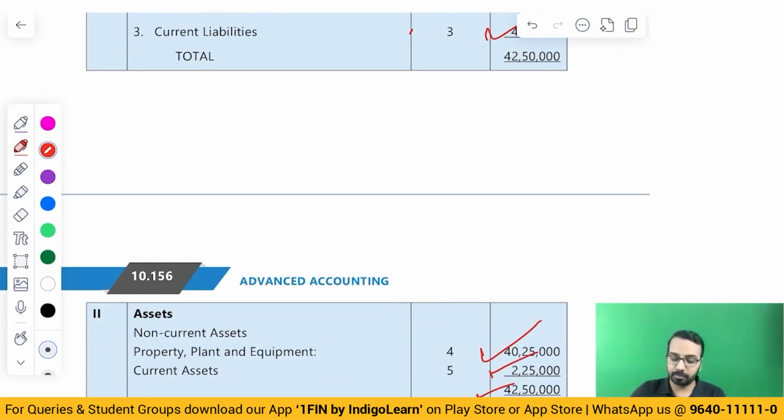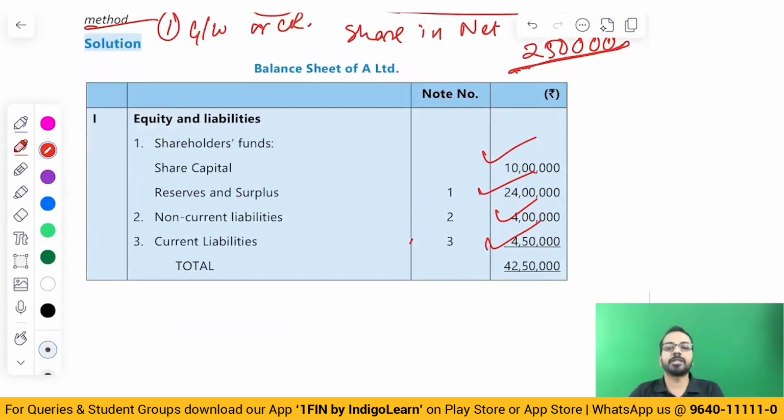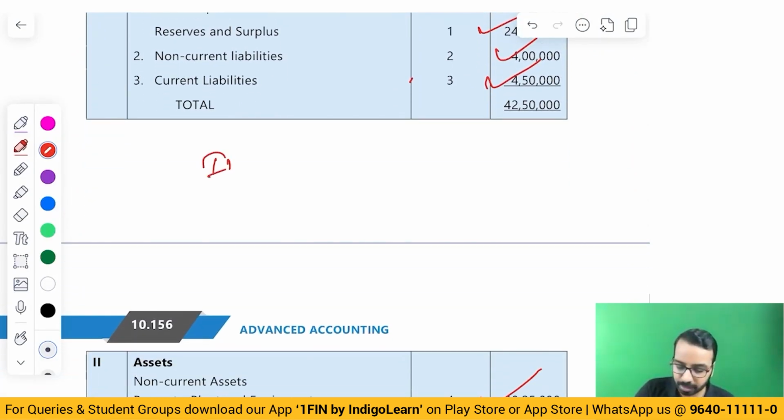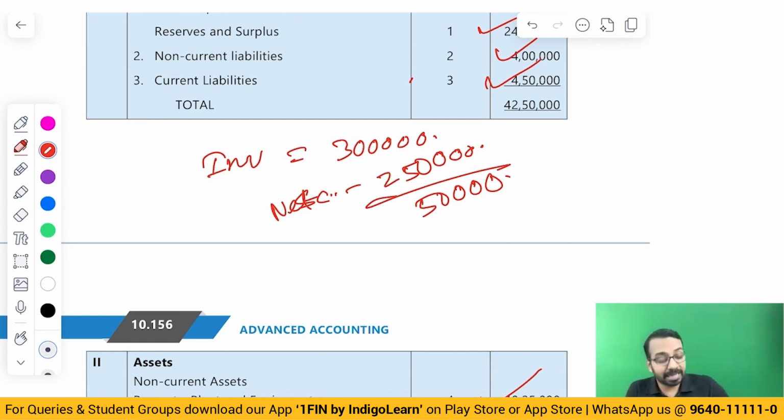Sir, what if there was goodwill? For example, just for argument's sake, share capital is 5 lakhs. We invested 3 lakhs, so investment is 3 lakhs. But for whatever reasons, our share is only 2,50,000 of net asset. I'm not talking about a new company, I'm talking about an existing company. I've invested 3 lakhs in an existing company, but the net asset is only 2,50,000.